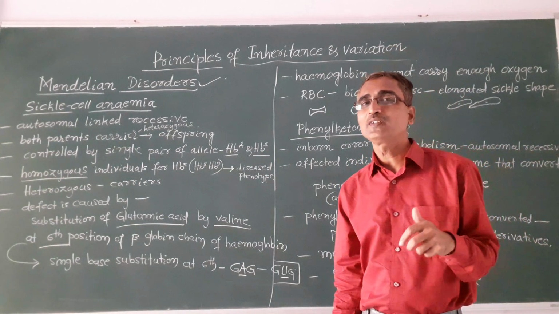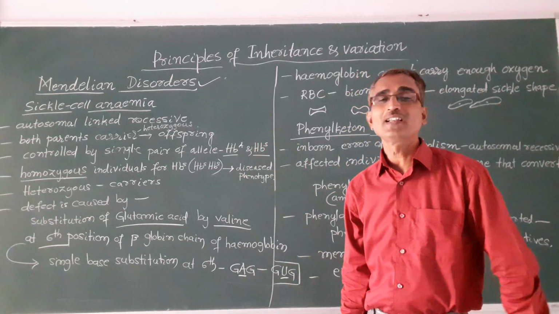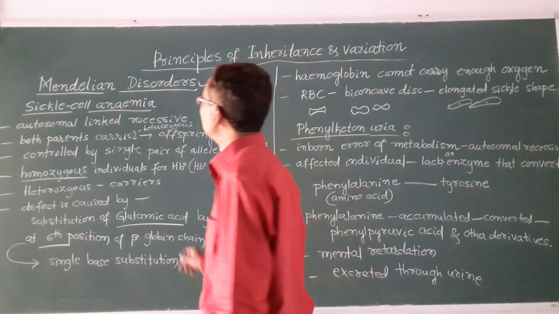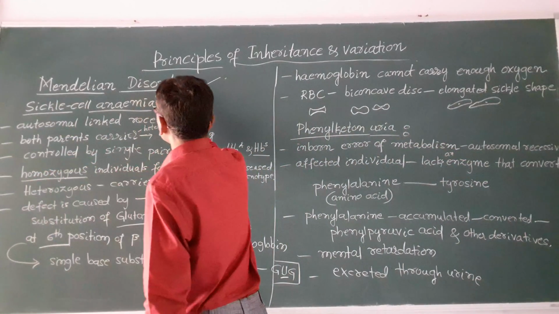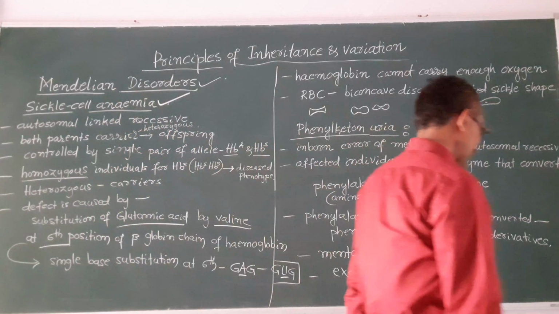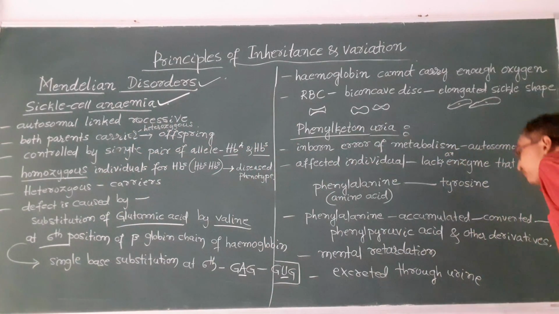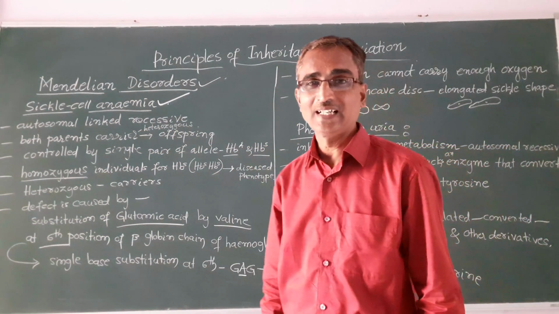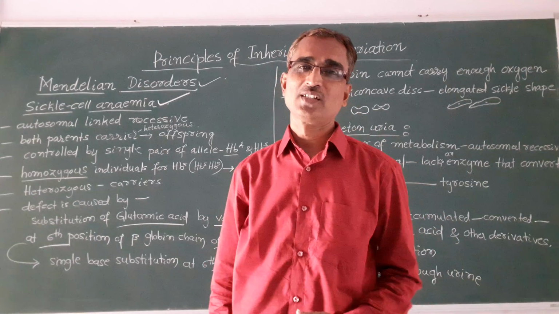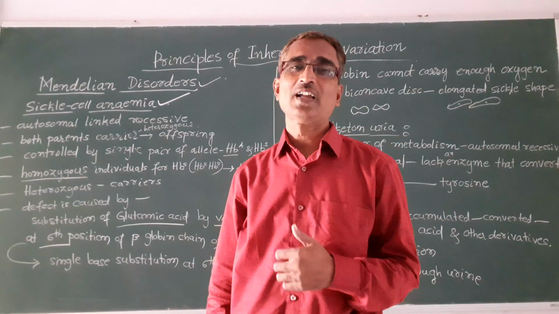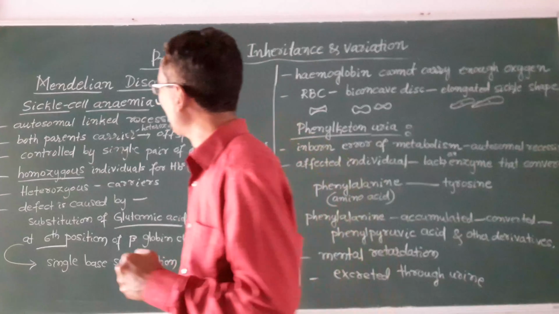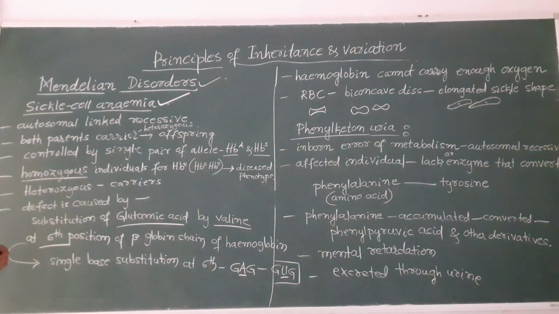Today, continuing with that, the next Mendelian disorder is sickle cell anemia. Let us see what sickle cell anemia is, why it is caused, and what its effects are.